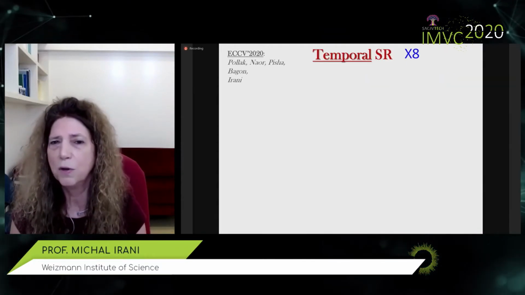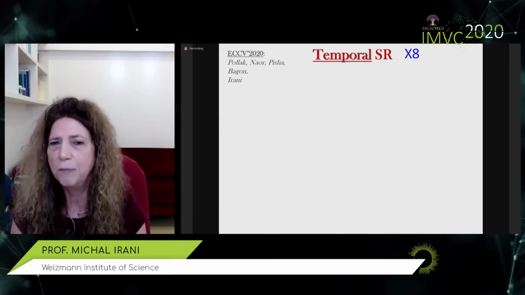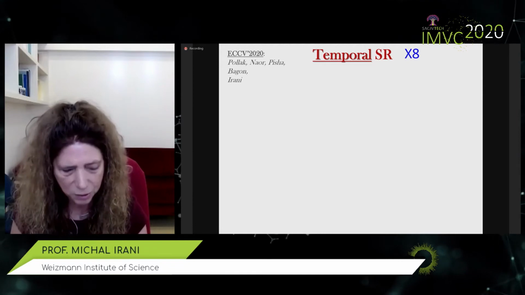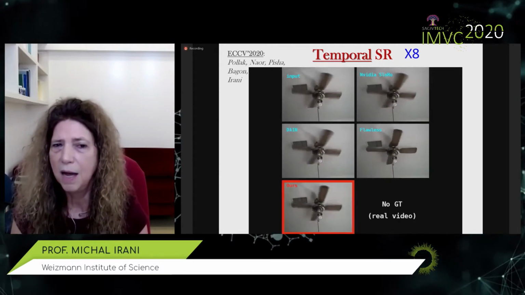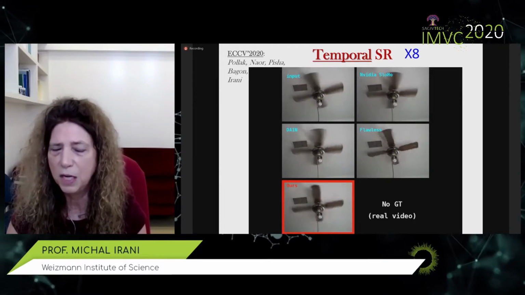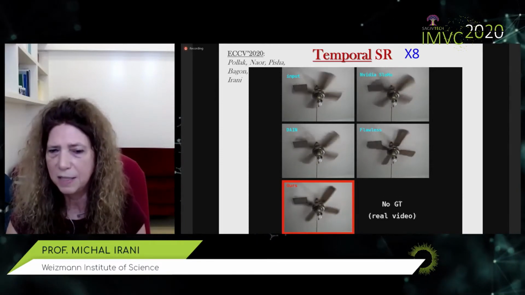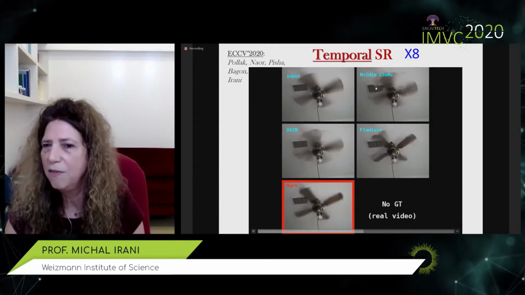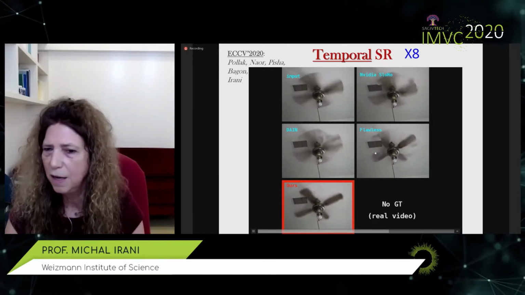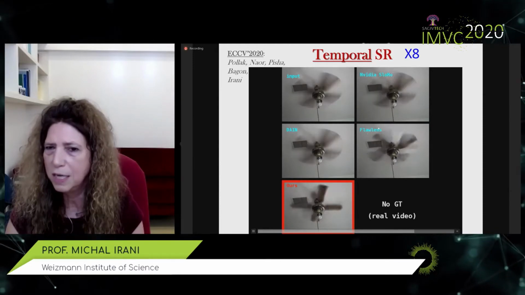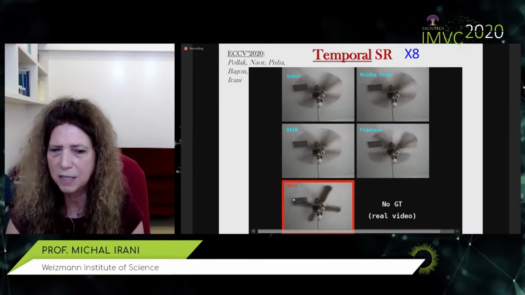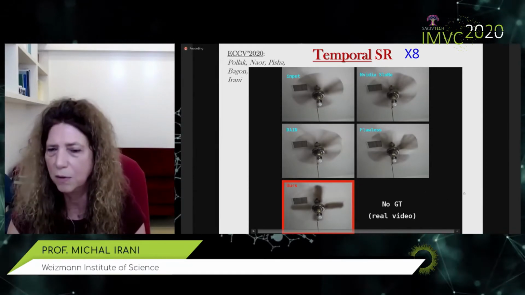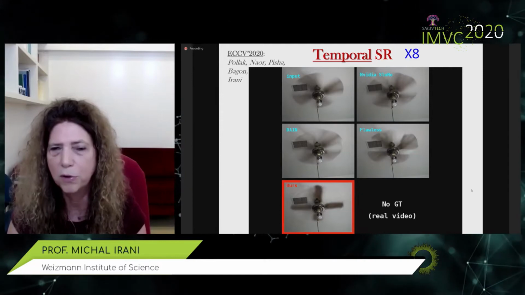So let's look at some results of super resolution, increasing the frame rate by a factor of 8, moving from a 25 frame per second video to a 200 frame per second video. What you see here is the fan video that I showed you before. At the top left is the input played in slow motion. You can see here NVIDIA slow-mo, DAIN, FLAVR. They're all externally trained, and you can see how horribly they do. In contrast, this is our internally trained super resolution, and you can see that we resolve both the motion aliasing and the motion blur.